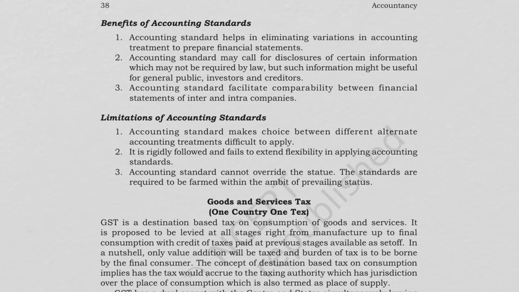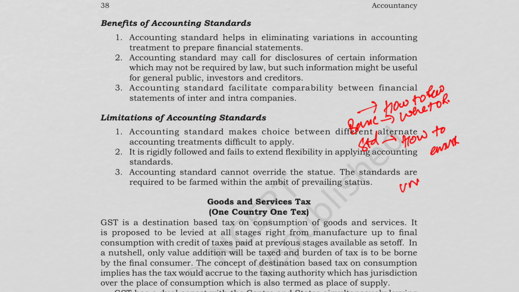So till now we studied about systems of accounting, which is in that way discussed how to record. In basis we discussed when to record, and in standards we discussed how to ensure uniformity. So basically together they make the accounting systematic, reliable, comparable as well as transparent.